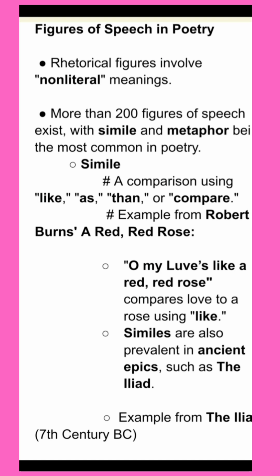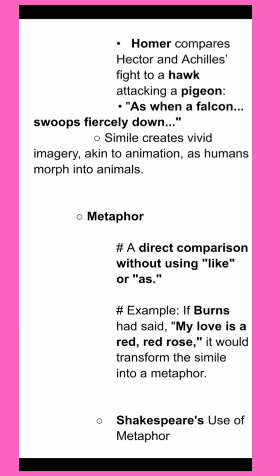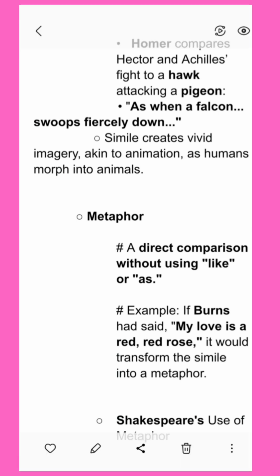Example from the Iliad. There, Homer compares Hector and Achilles' fight to a hawk attacking a pigeon. The line, as when a falcon swoops fiercely down. Here, the simile creates vivid imagery akin to animation as humans morph into animals.